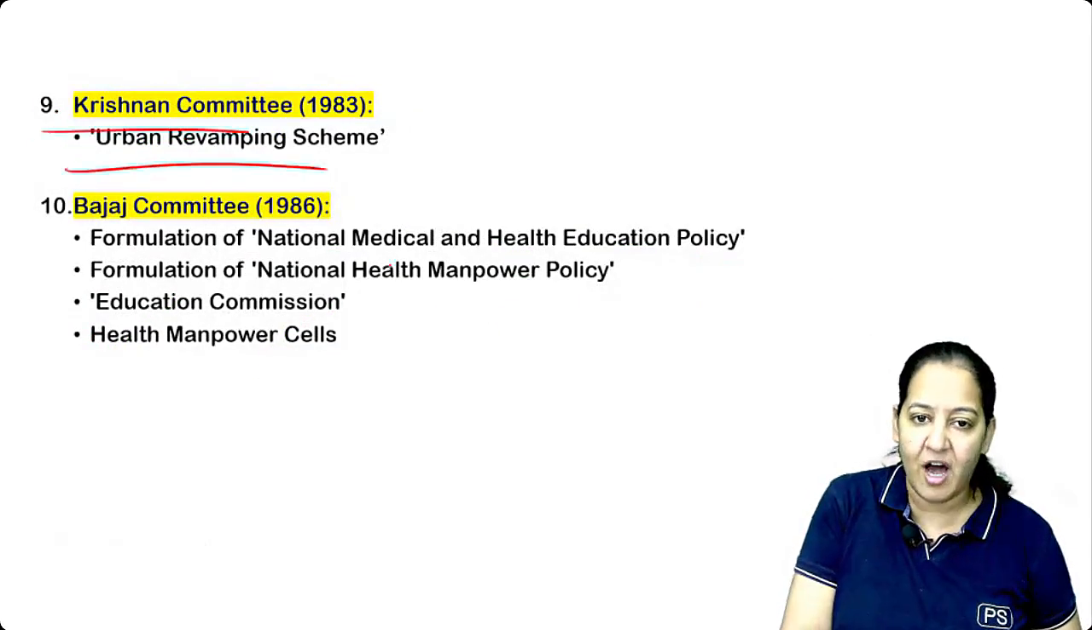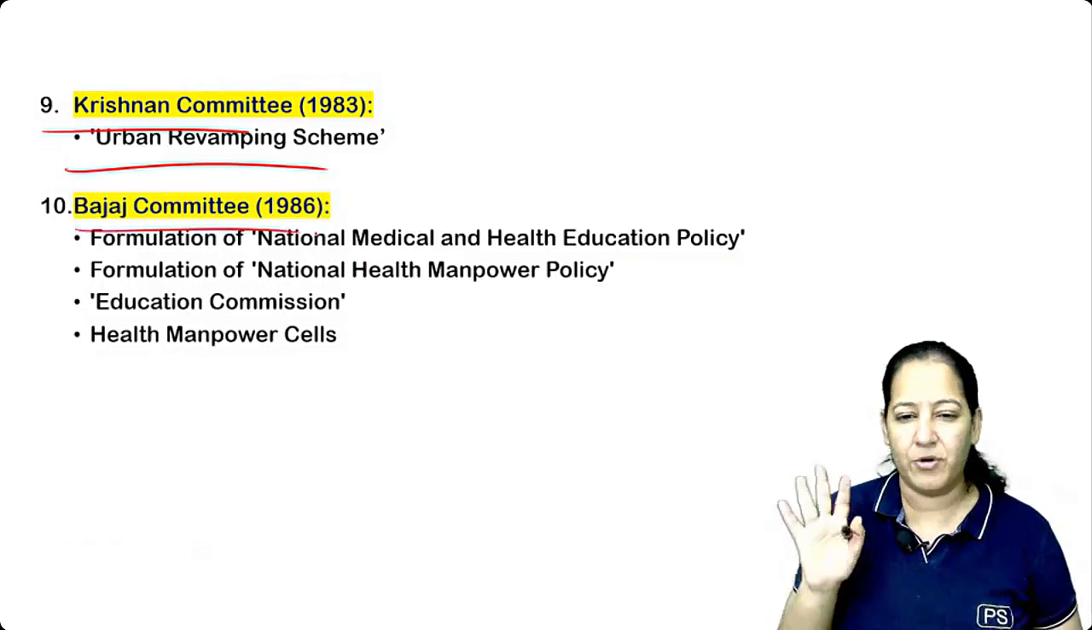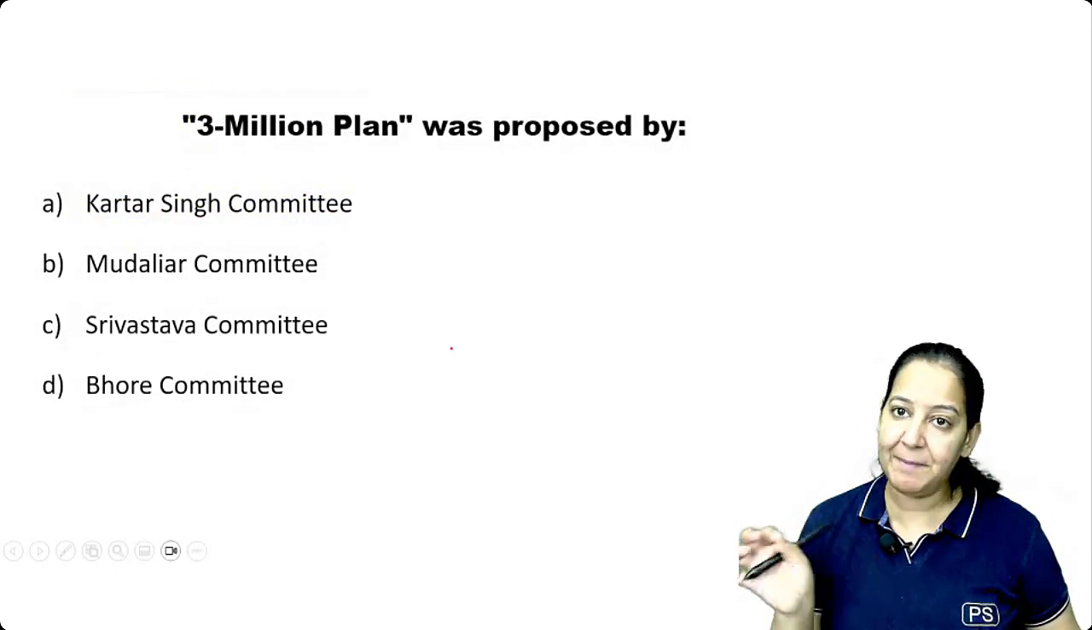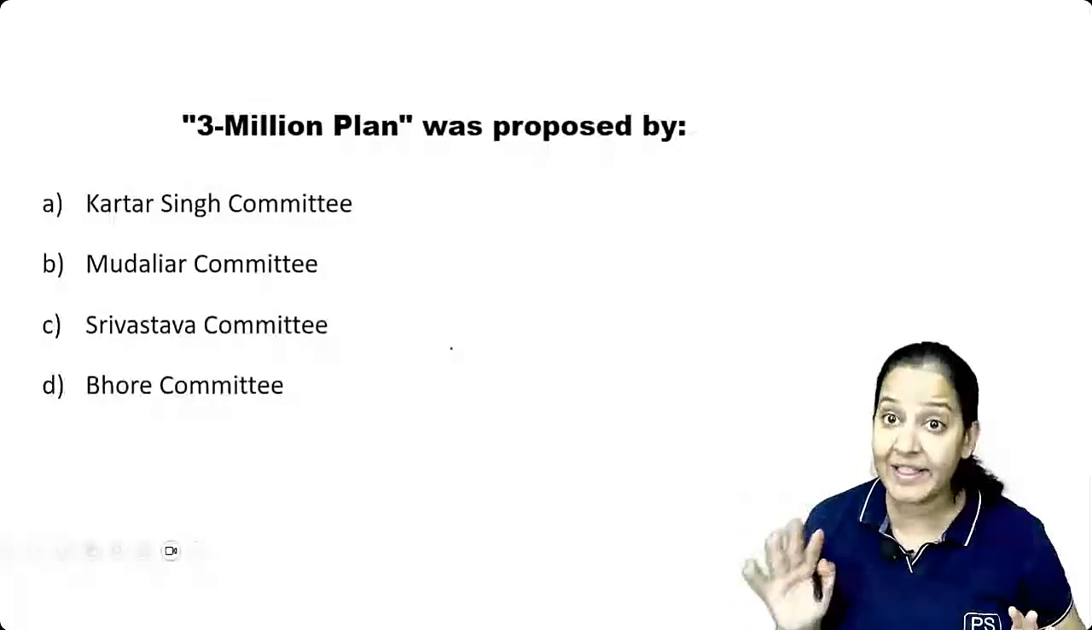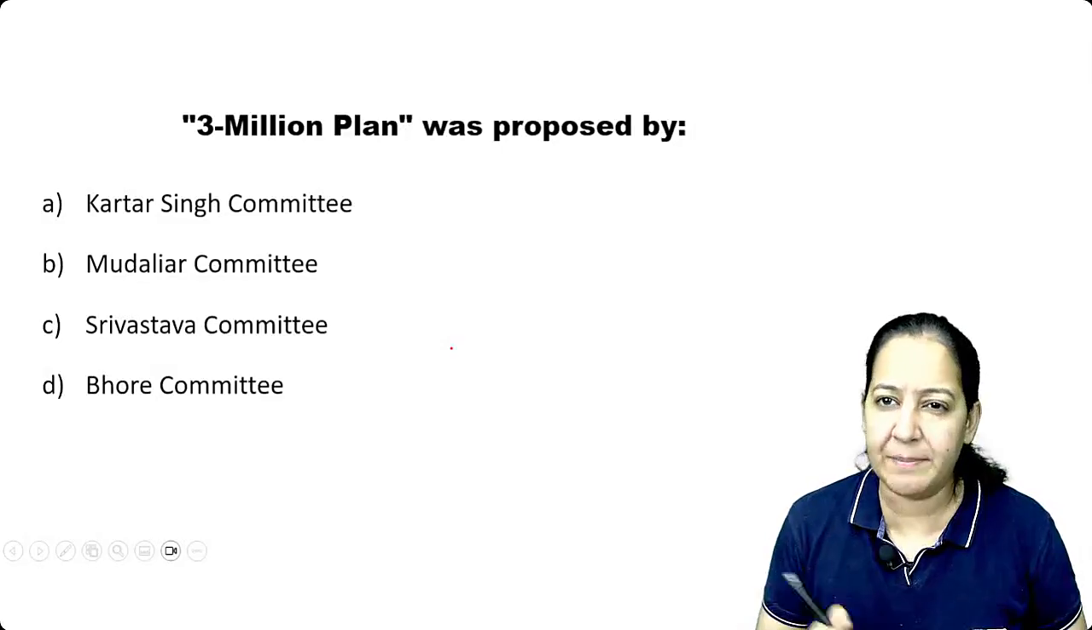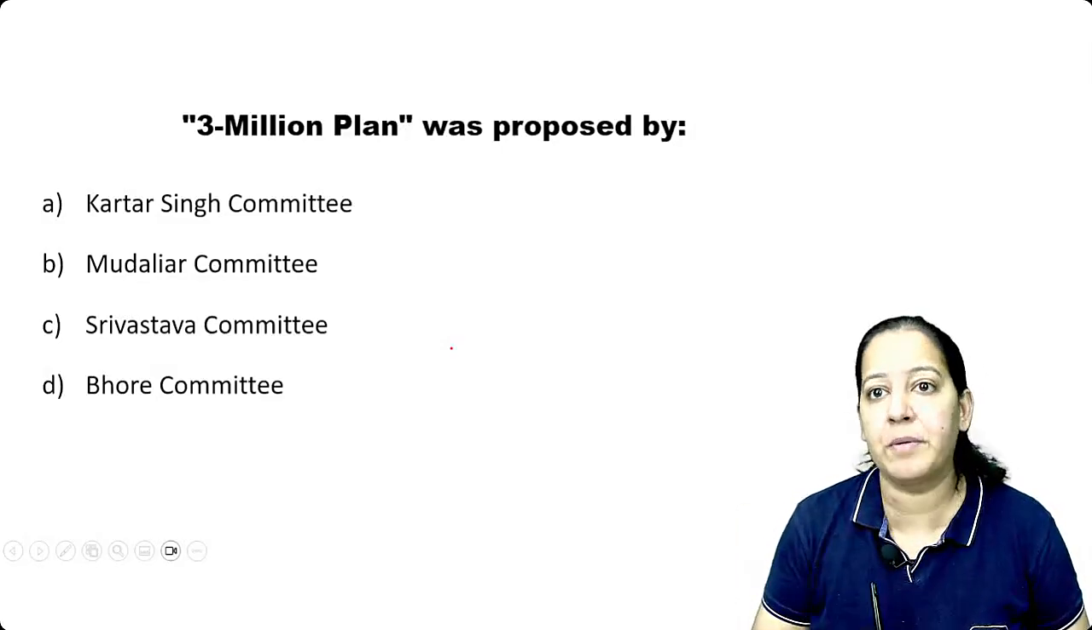Krishnan did urban revamping, and Bajaj is not important. You can leave Bajaj. So we are done. Please learn the main contribution of the committees. These are the health committees the government appoints for 5 years. Before 5 years only, many of them get dismissed and a new committee is formed.